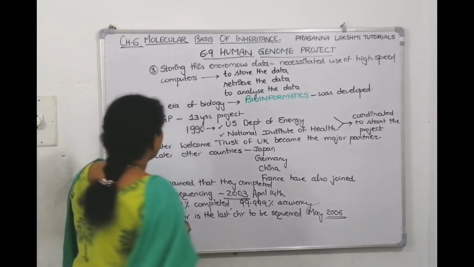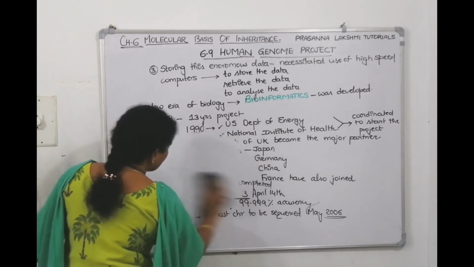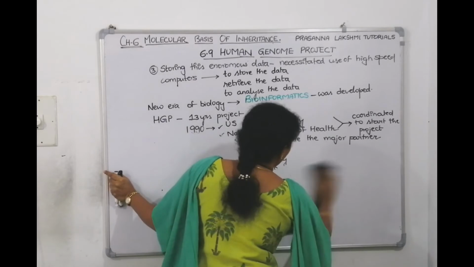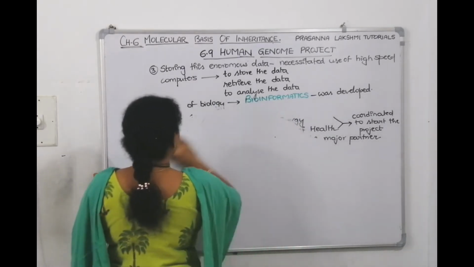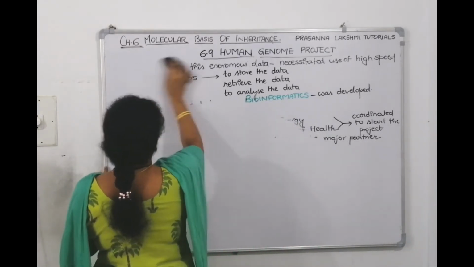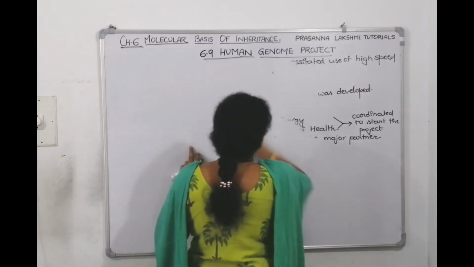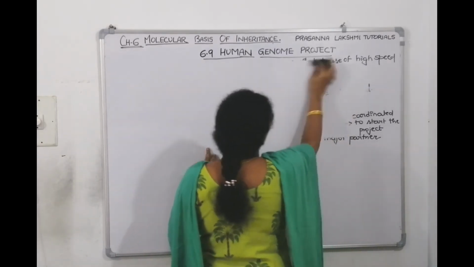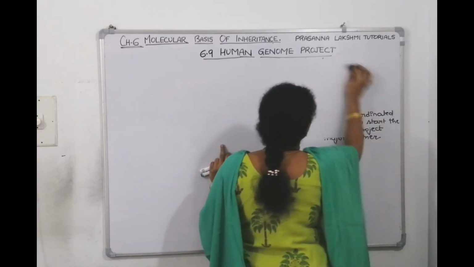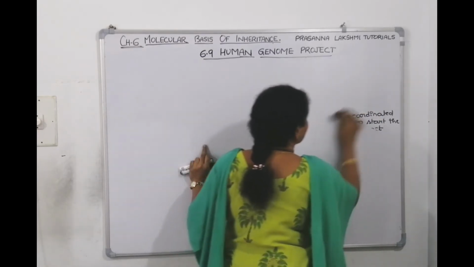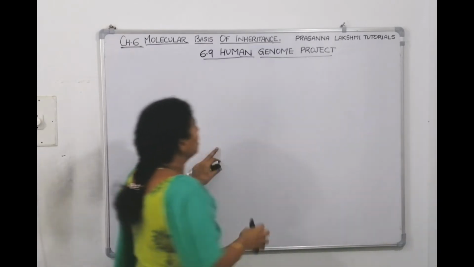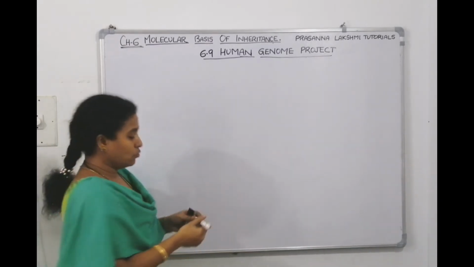Now, when we have to talk about the goals of the Human Genome Project. When you are starting anything, you have a goal, right? And you will work towards fulfilling your goal. You will fix your target and you will work. So in NEET, my target is 650. Like that, you need to fix your target, 700, and you need to work out. So like that, what are the goals of the Human Genome Project?